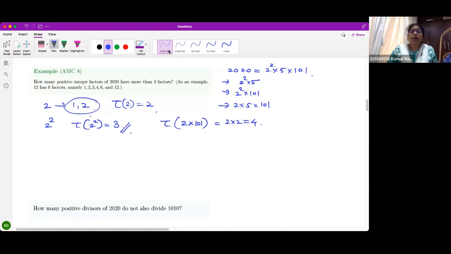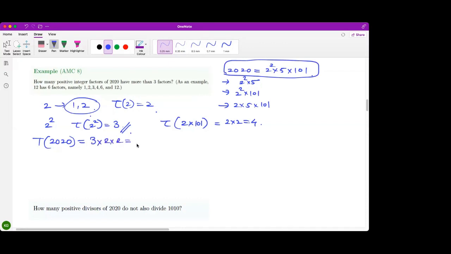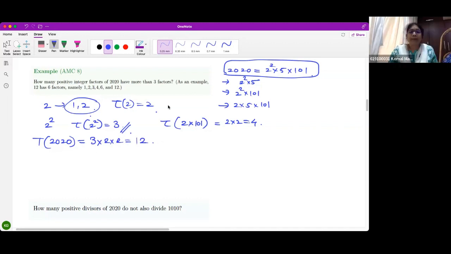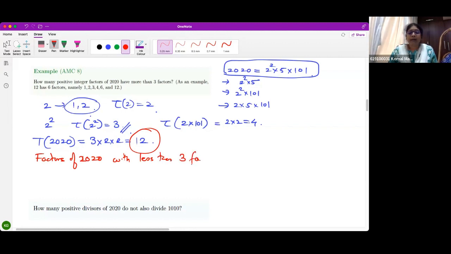So for that, we'll take tau of 2020. How many factors does this have? This is a factorization. So how many factors will it have? 2 plus 1, 3, into 2, into 2, 12 factors. Correct? Everybody understood this? 12 factors. Now factors of 2020 with less than or equal to 3 factors.